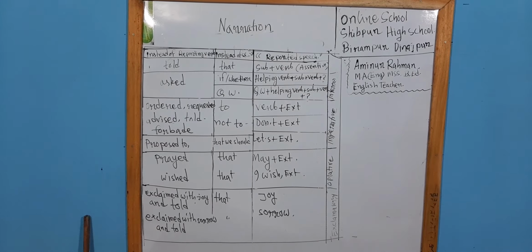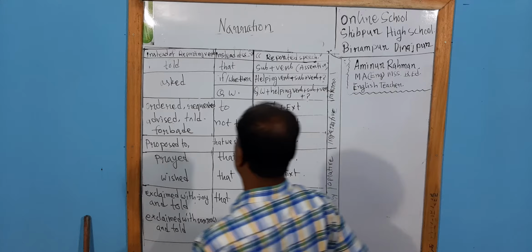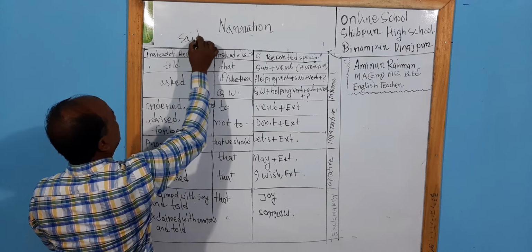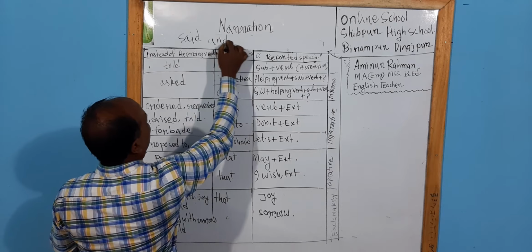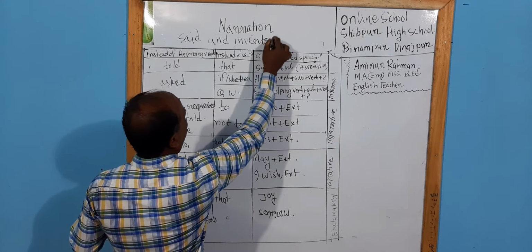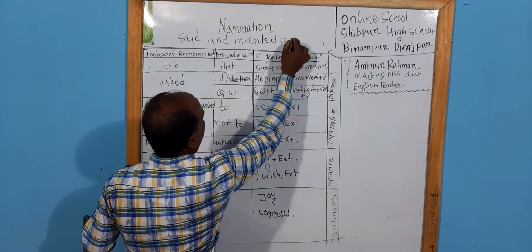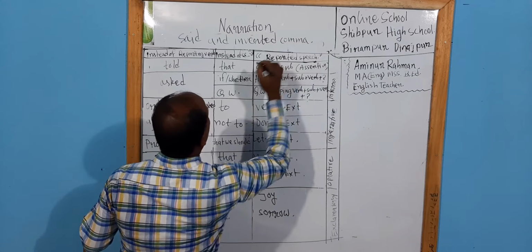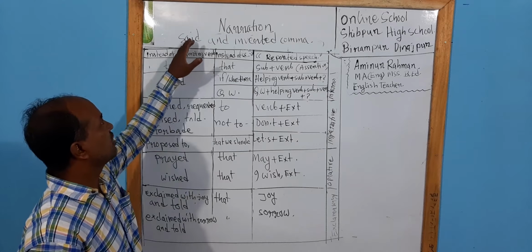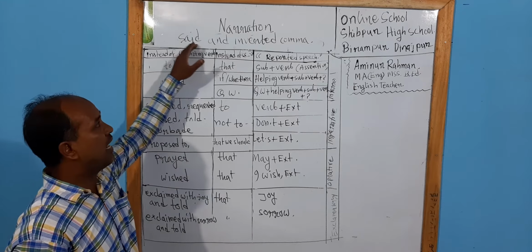Okay, dear students, please look at the board. I am just describing here how can we change said and inverted comma. This is the process through which we can change the said or repeating verb and the inverted comma.